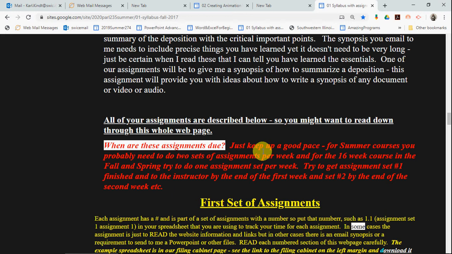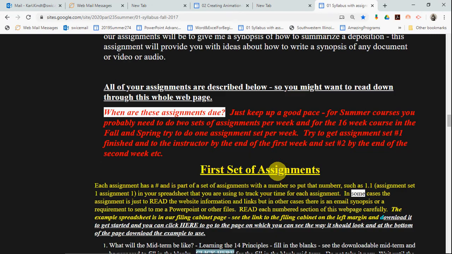In the fall and the spring, you can try to do 1 assignment set per week. Try to get assignment set number 1 finished and to the instructor by the end of the first week, and 2 by the end of the second week when you're in a 16-week course. Summer, you have to double up. Do I take off if you don't get an assignment in? No, I don't take off, but you don't want to get too far behind.